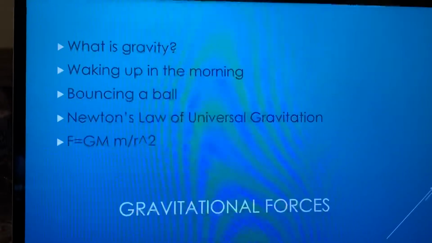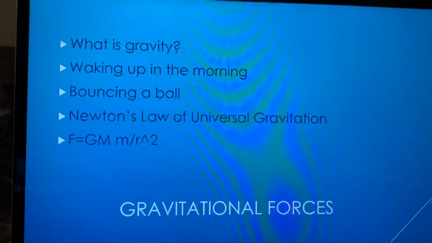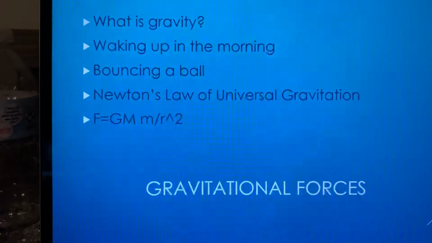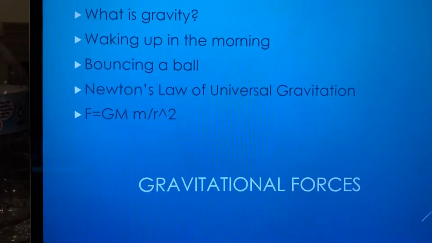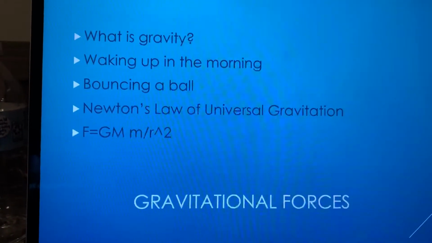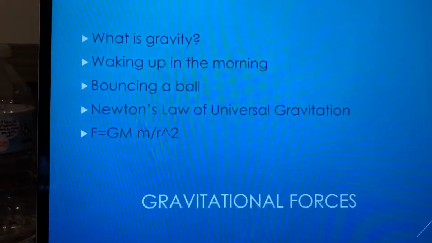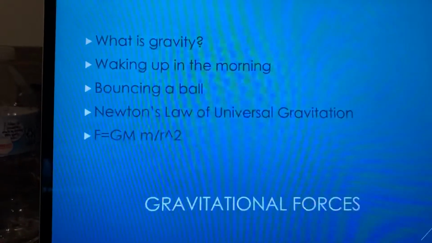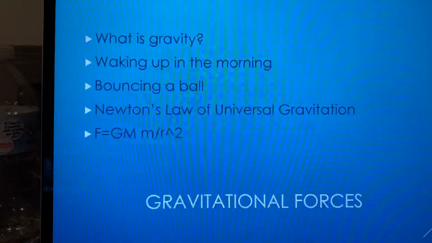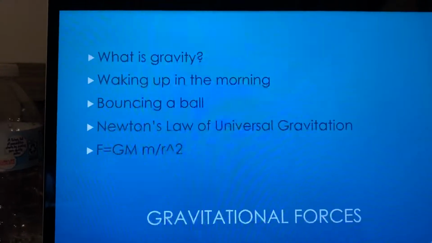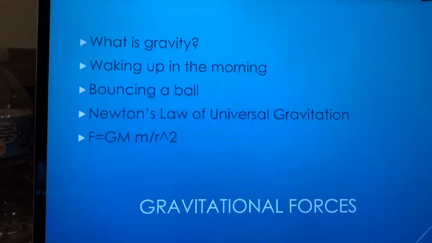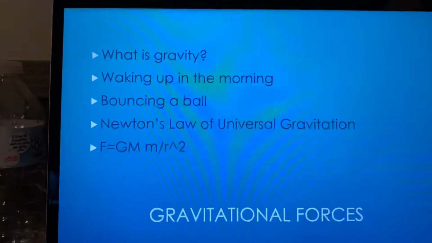The equation to calculate how much gravitational force an object has is F equals G times M times m divided by R squared. The F in the equation stands for force. The big G stands for the gravitational constant, which is 6.7 times 10 to the negative 11th power. The large M stands for the mass of one of the objects you are measuring. The small m stands for the mass of the second object you are measuring. Lastly, the R in the equation stands for the distance between the objects that you are comparing.